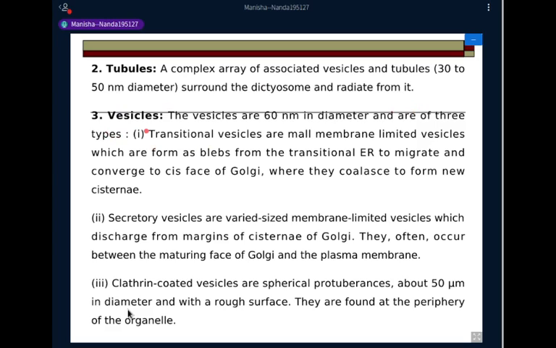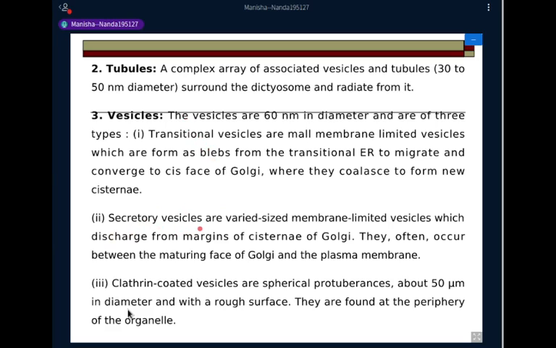The vesicles, of course, as you have seen in the diagram, are approximately 60 nanometers in diameter, and the vesicles that arise from the Golgi are of three types. First are the transitional vesicles, which are formed as blebs from the transitional ER to migrate and converge to the cis face of the Golgi, where they coalesce to form the new cisterna. So these are called the transitional vesicles.